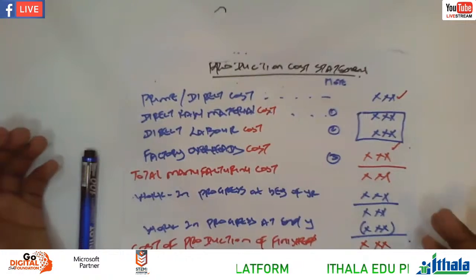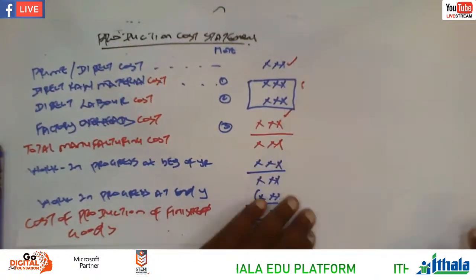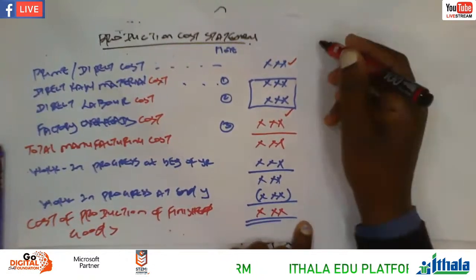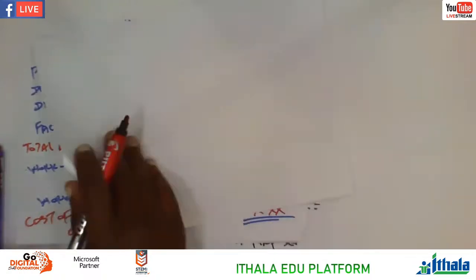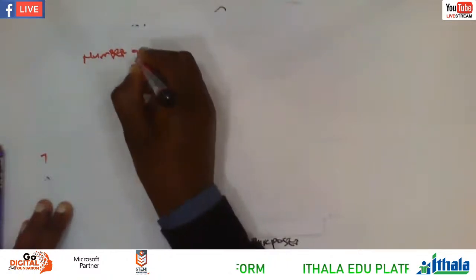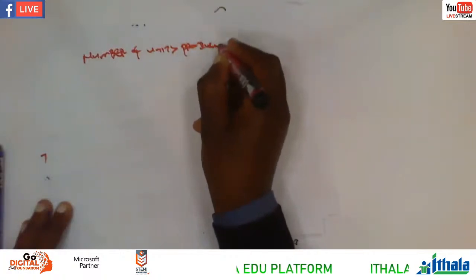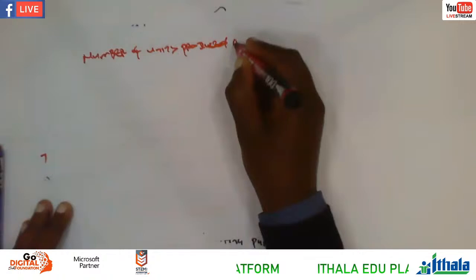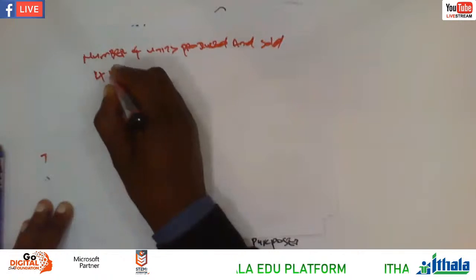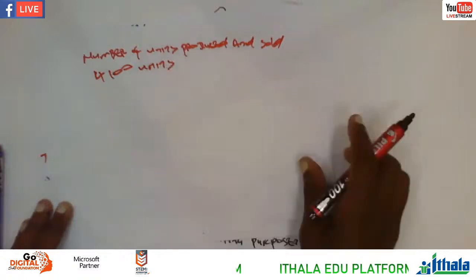So whatever per unit, for instance here, let's say you are given a number of units produced. Sometimes they cannot say produced only, they can say produced and sold. Let's say it's 4,100 units.